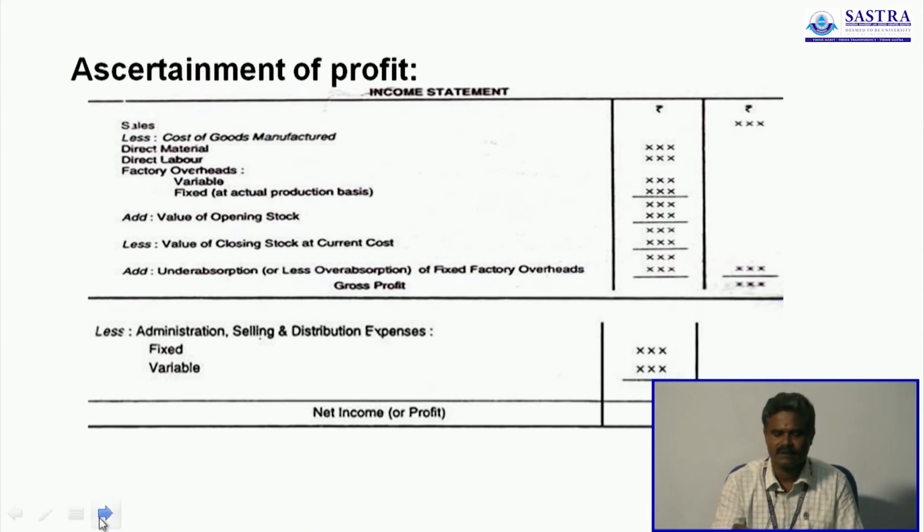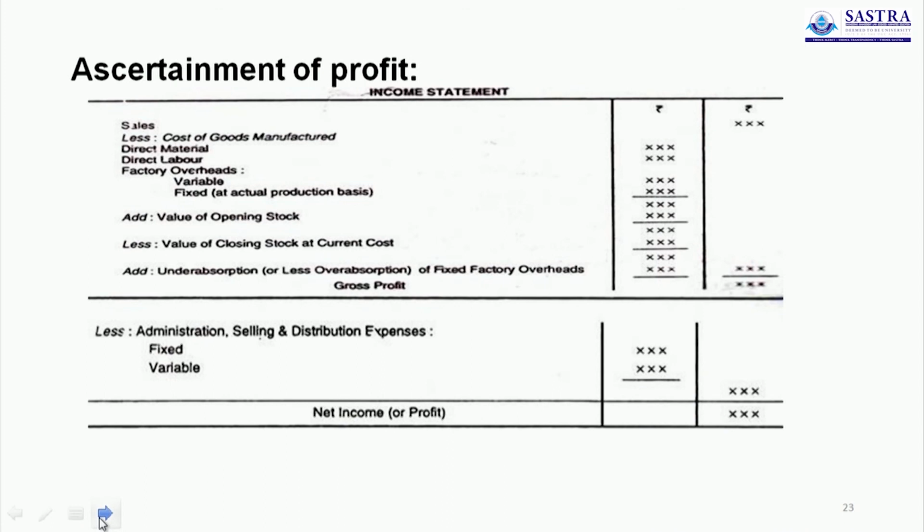So this is the format, a way of calculation of income and preparation of income statement under absorption costing.